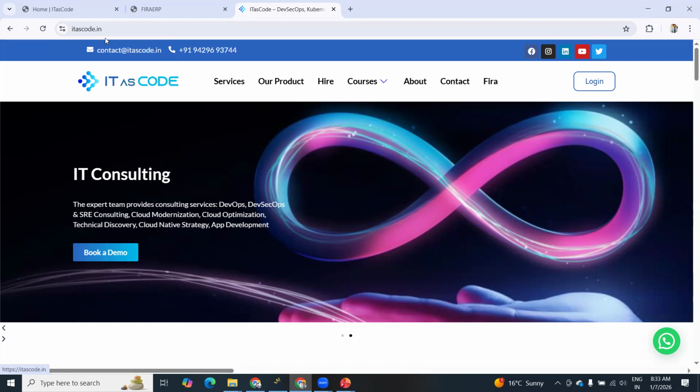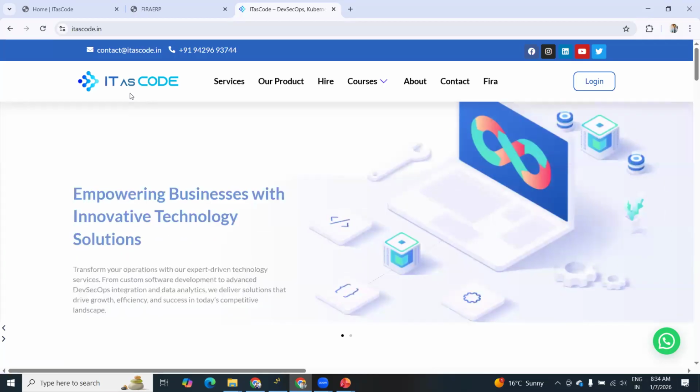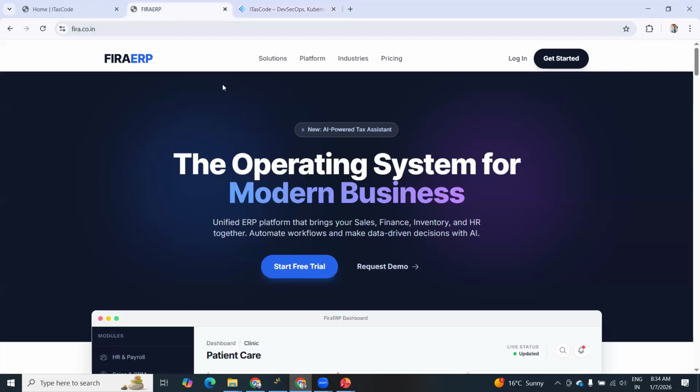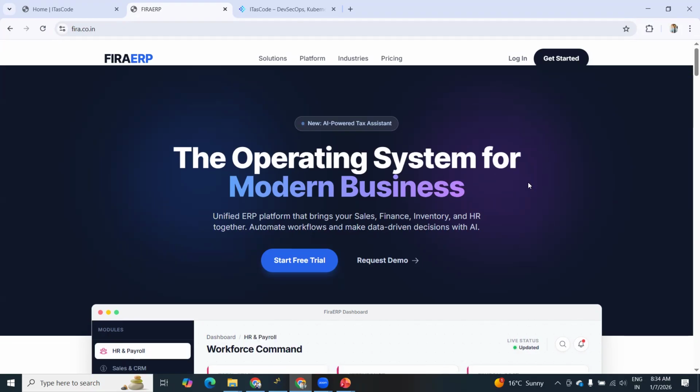Our organization name is ITS Code Private Limited. Here we started with training 6 years ago. After that, we expanded our services into different domains, architecture, consulting, and also we developed our own product. The product name is FIRA, which is a business management software. We started with retail, and now we are addressing enterprise clients as well. This is our FIRA product.